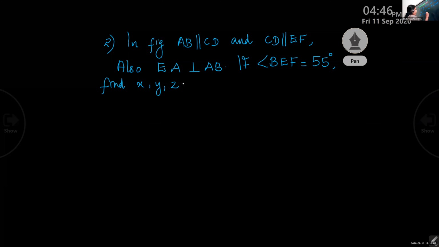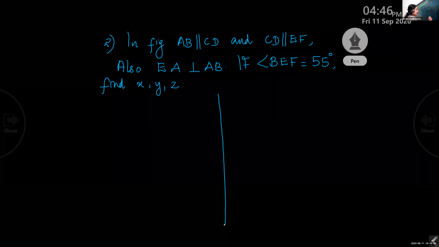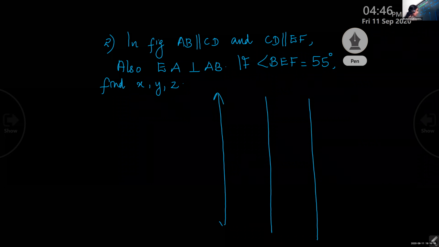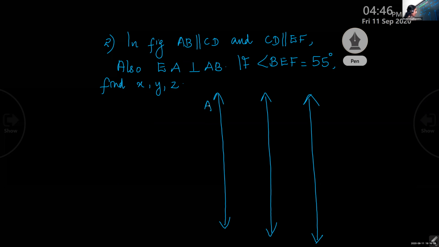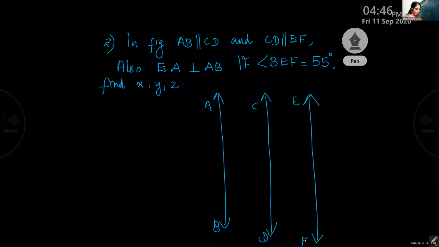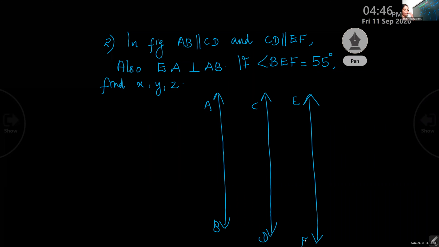There are three parallel lines in the figure. Look here properly. The names of these parallel lines are AB, CD and EF.